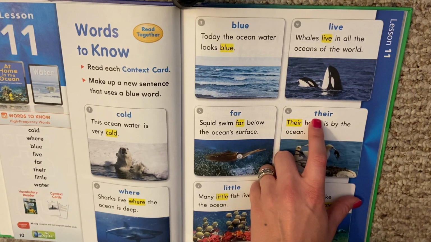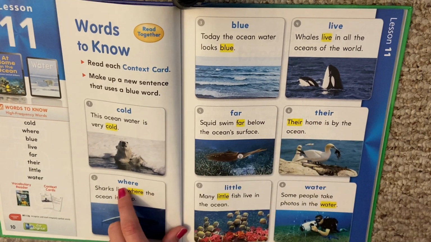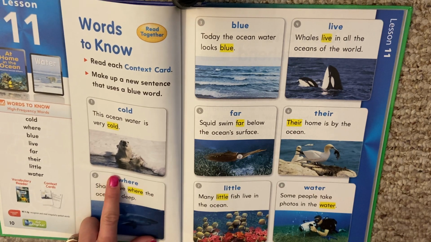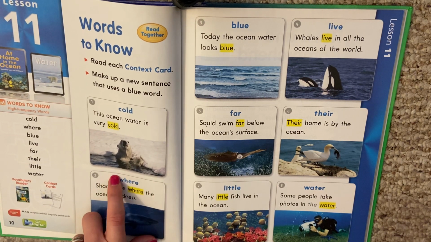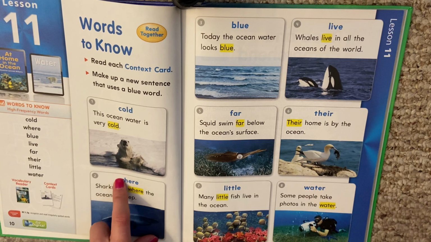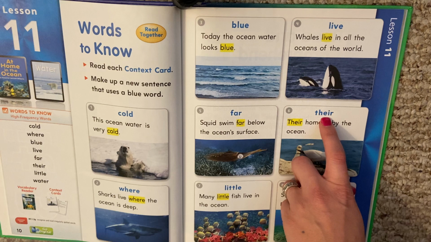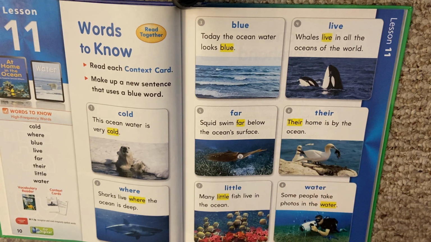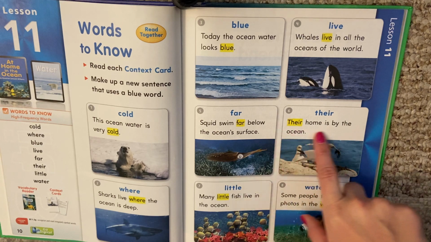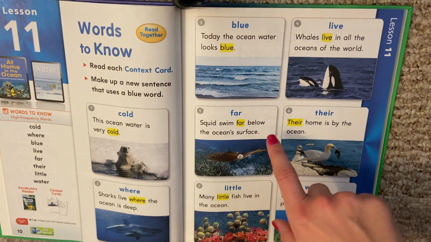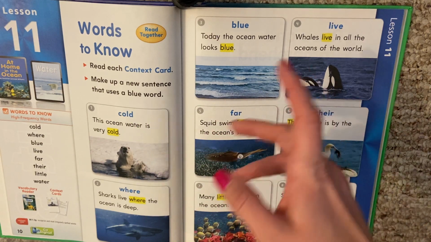There, this there is different from the other there that we had. Remember when I talked about here, there, where with the H-E-R-E, right? If I cover up that, we have the here. If I add a T, it says there, and they're all location words. This there with the E-I-R talks about ownership. It's like somebody who owns something, right? Their home is by the ocean, okay? It means that group of people.